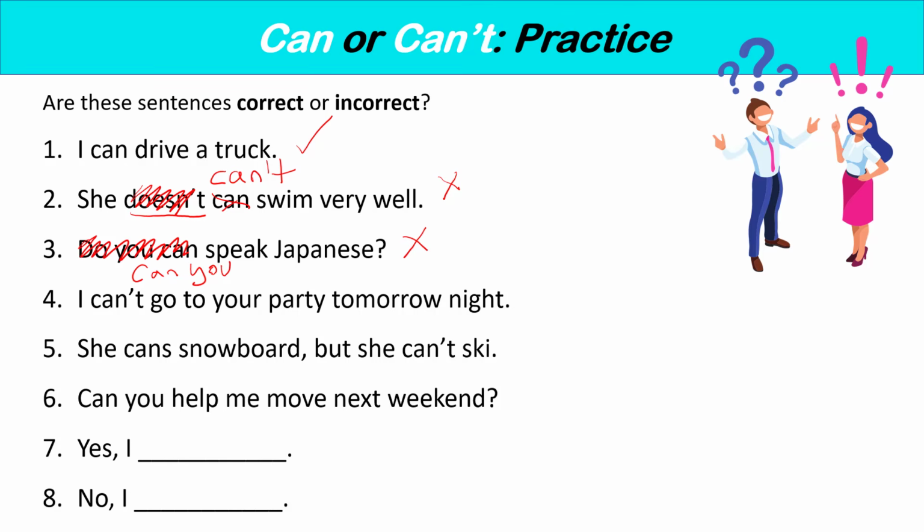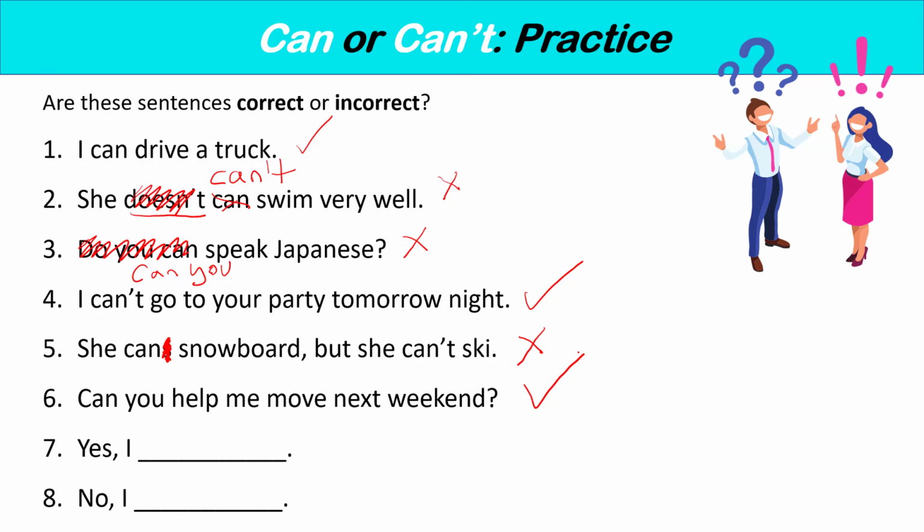Number 4 is correct. I can't go to your party tomorrow night. Number 5 is incorrect. She cans snowboard. We don't add an S to modal verbs. She can snowboard, but she can't ski. Number 6 is correct.